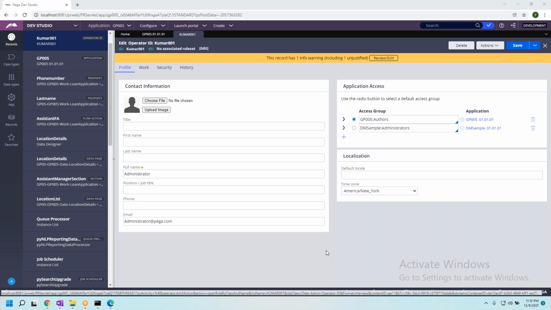Now, can you tell me this is an operator ID or not? Yes, sir. How are you telling? Before the semicolon, sir, operator ID is there. Operator ID is there. Okay.